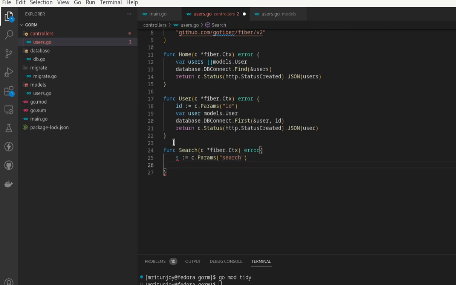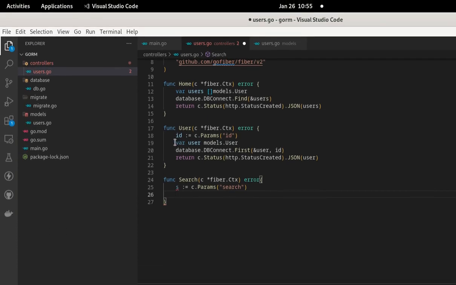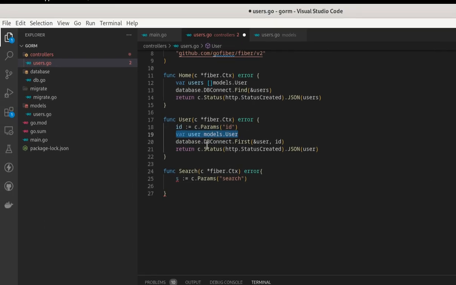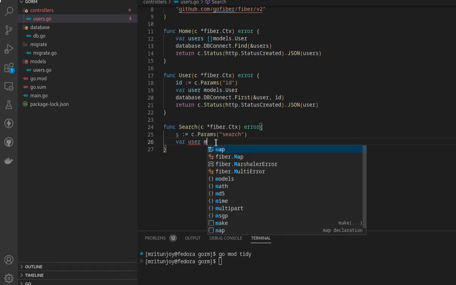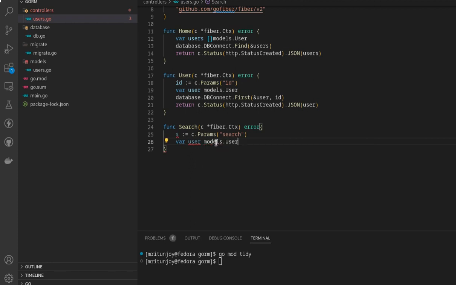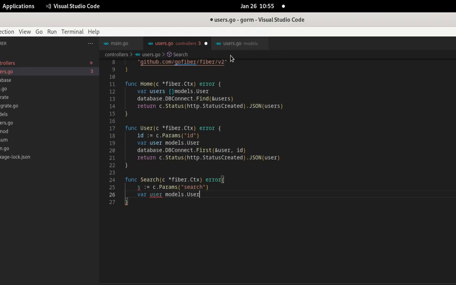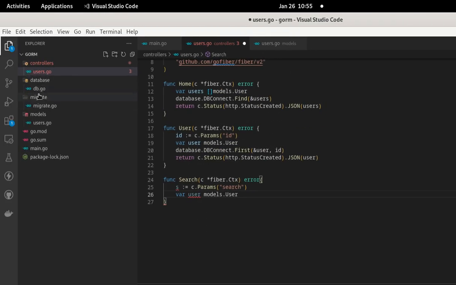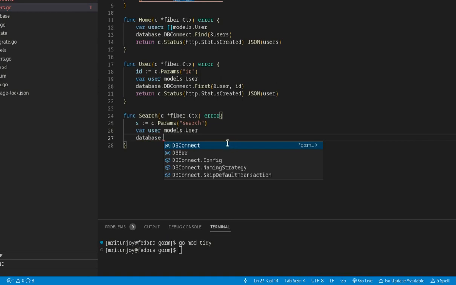And now the same we need to do here as well. So var users models. This is the same that we have done previously, because this users model we are going to get from here. Where is this? From this models and users. And then now we have to do the same, database db connect.